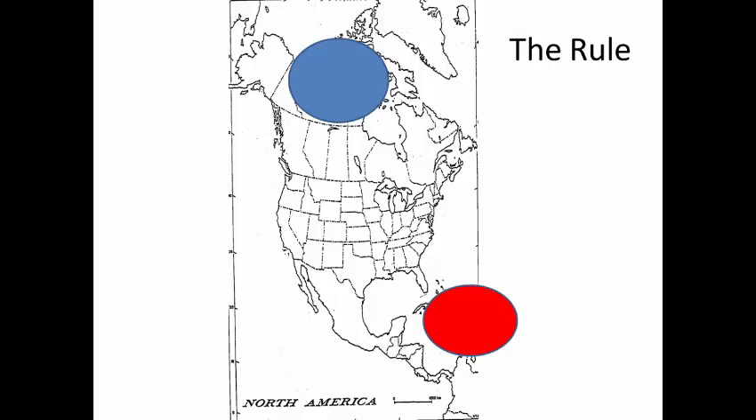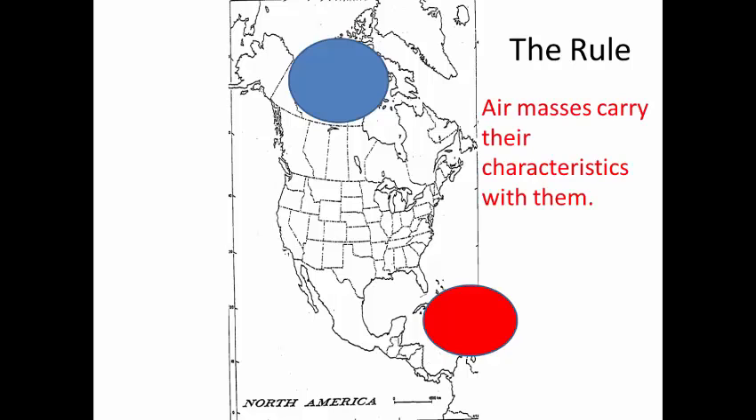Well, the rule is simple. Air masses carry their characteristics with them. For example, if you are experiencing cold, dry weather, chances are you're being influenced by a continental polar air mass. If it is warm and wet out, chances are you're experiencing the air mass from the Caribbean.